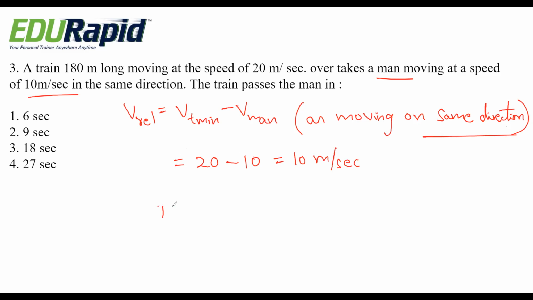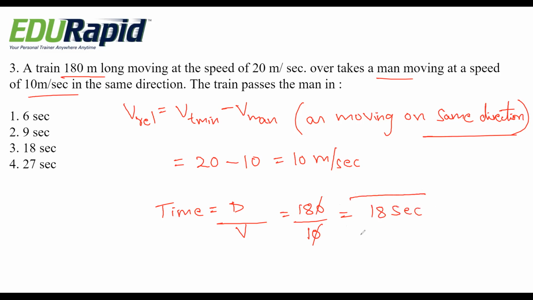They are asking time. Time is distance by speed. Distance is 180 meter, and here speed is 10. So meter gets cancelled. So 18 seconds. Okay, option 3, 18 seconds is the right answer.